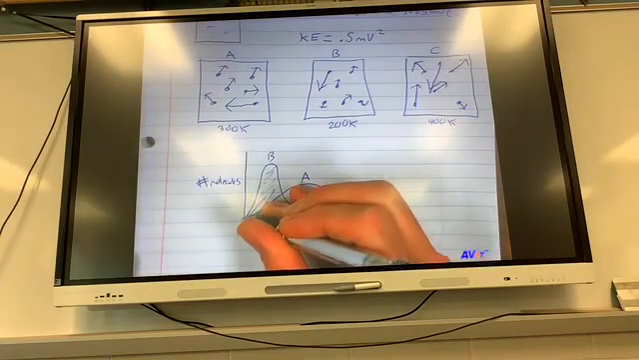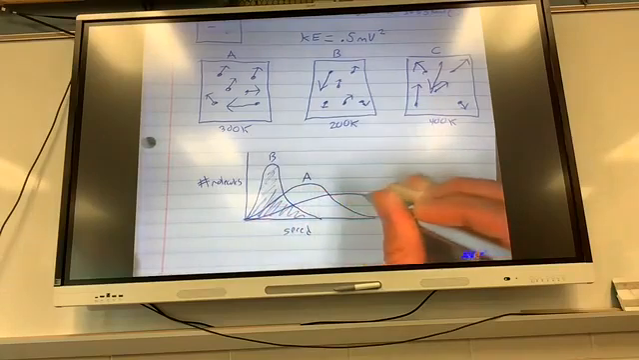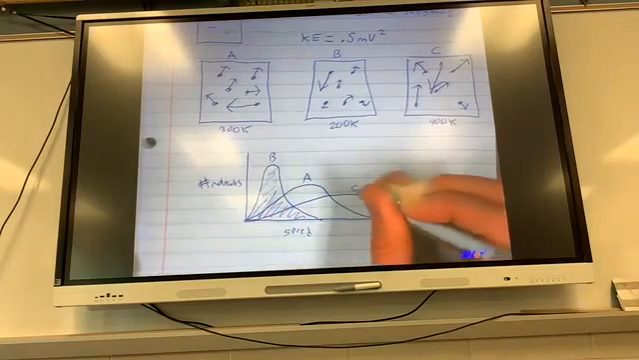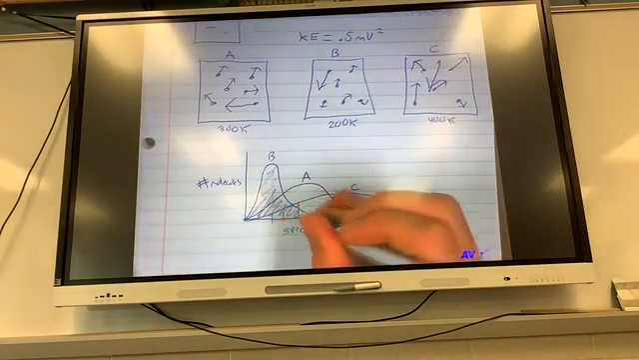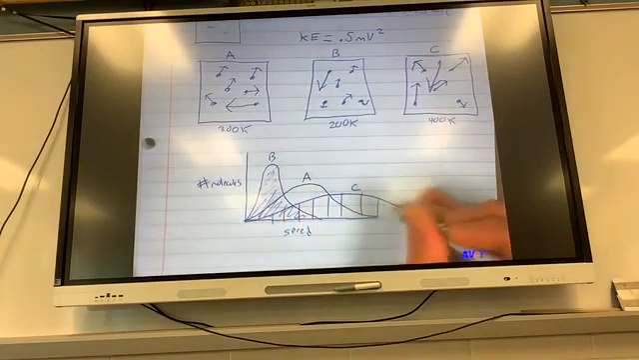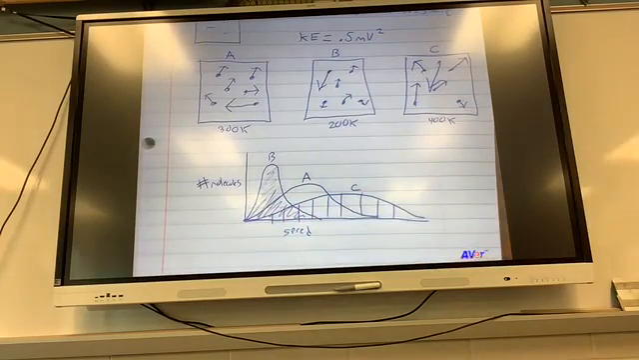All right. And then if I heat it up, my hump is going to be lower and to the right. So here's hump C. Maybe I'll do this one with lines. Because now I have more particles at a higher speed, the hump has to go lower, right? Because it has to be the same area under the curve. Does that make sense?